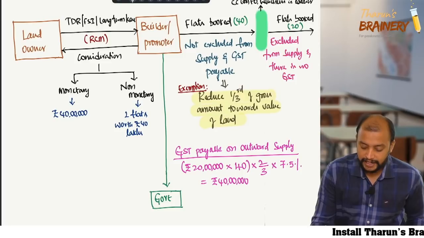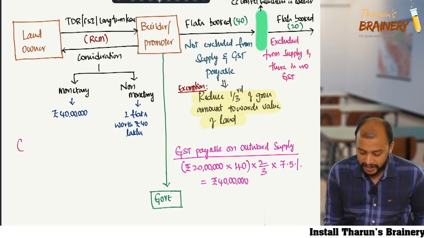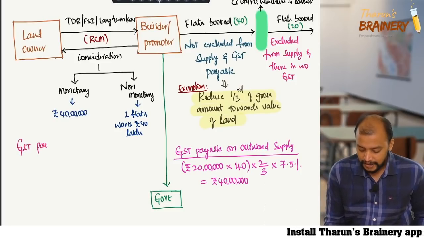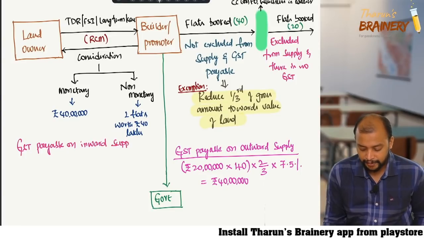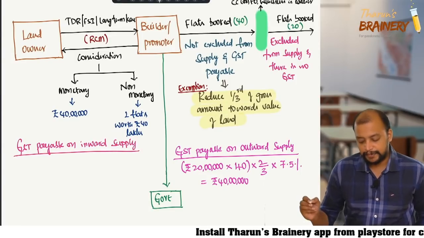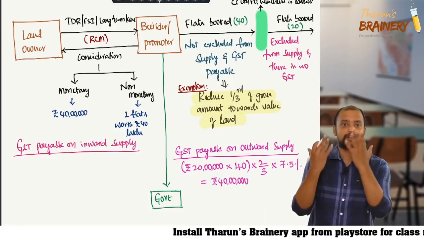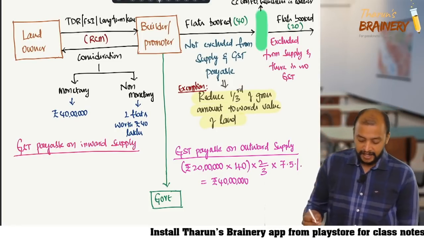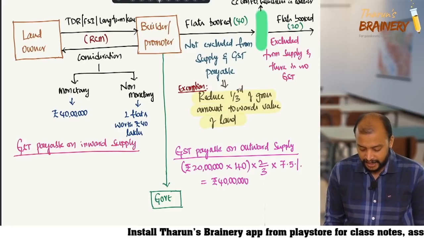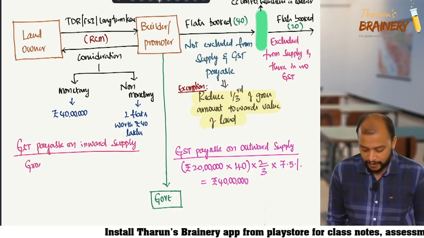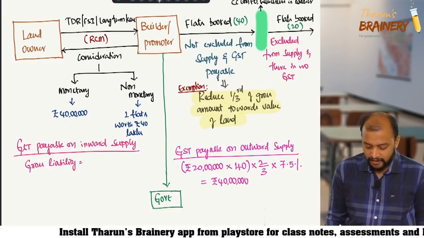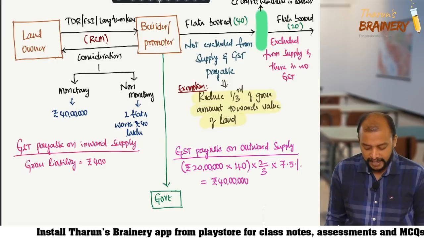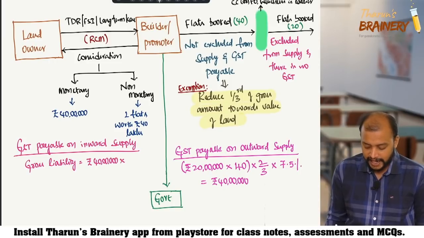Now we are calculating GST payable on inward supply. What we have done so far is GST payable on outward supply. Now GST payable on inward supply. Who should pay GST on inward supply? Builder or promoter only should pay. Now first, what is the gross liability? So gross liability is 40 lakhs, the value of consideration, into 18%.